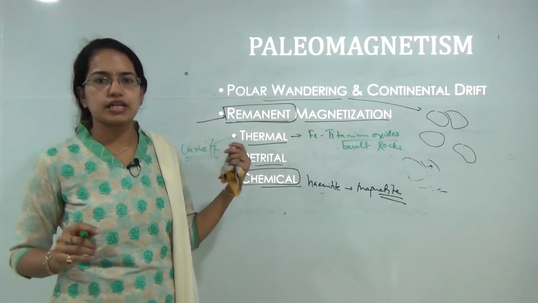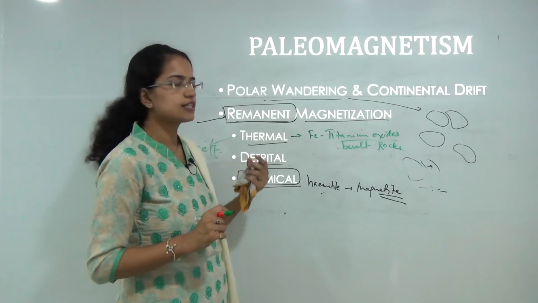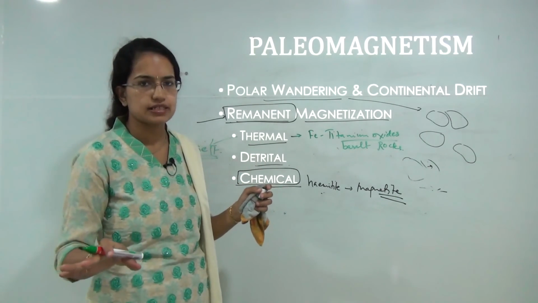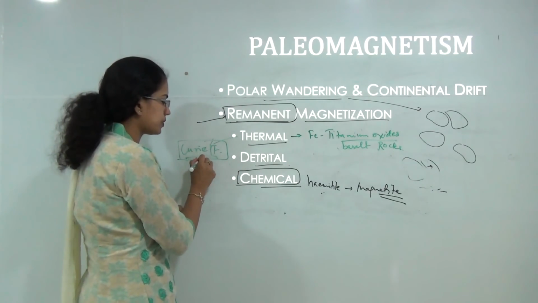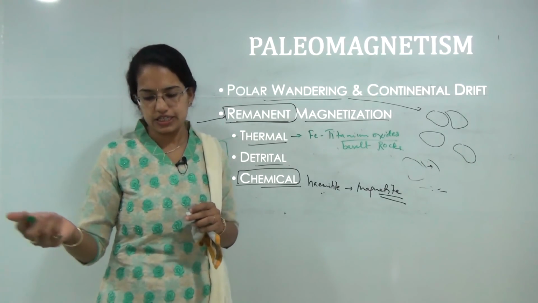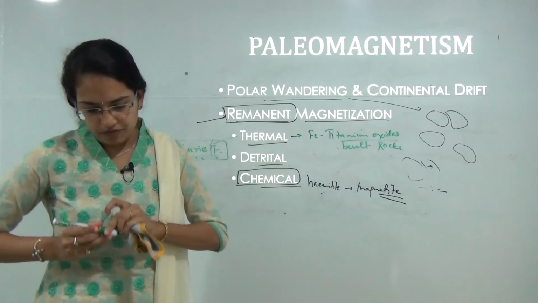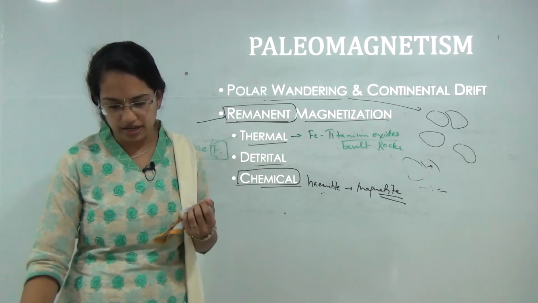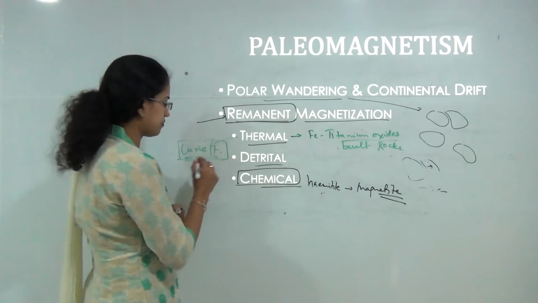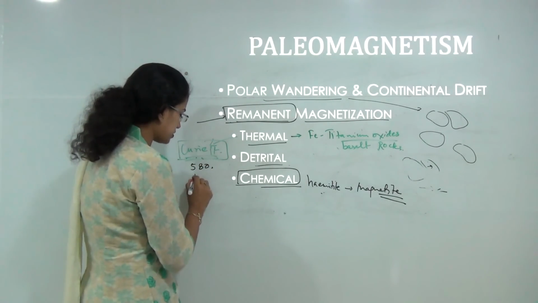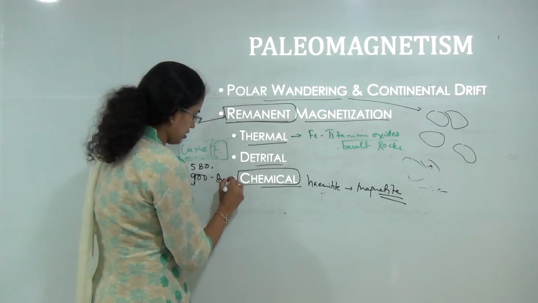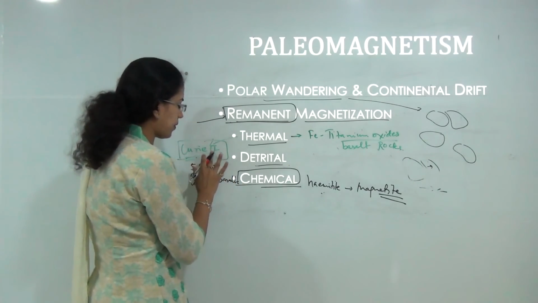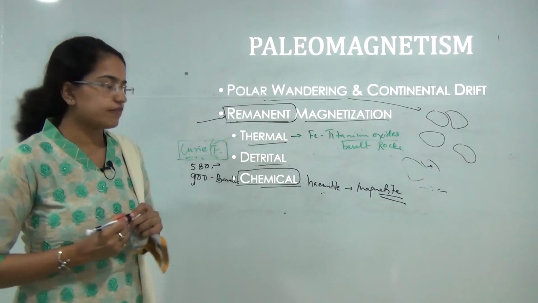Now Curie point is the critical temperature at which the rock loses all its magnetism or its magnetic properties, and this Curie point or Curie temperature varies for each rock. So for a rock, say magnetite, it would be around 580, but for basalt it can be around 900. So this Curie point varies for individual rock.